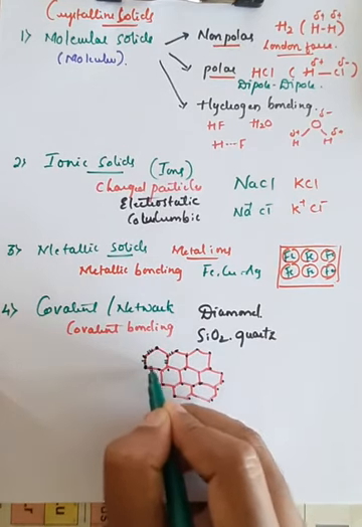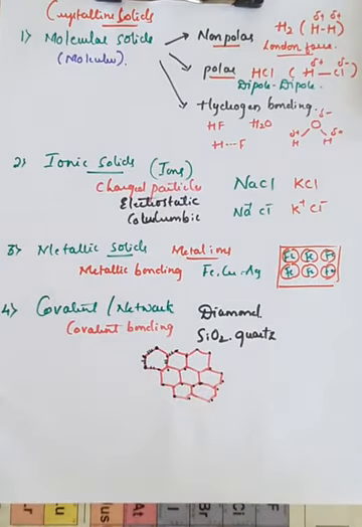So the bond between these atoms is covalent bonding. Therefore diamond and silicon dioxide are the best examples of the covalent or network type of solids.